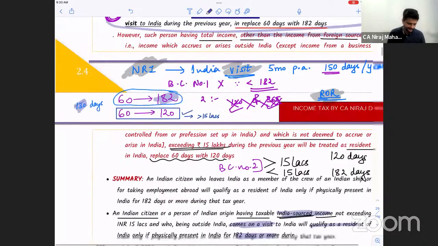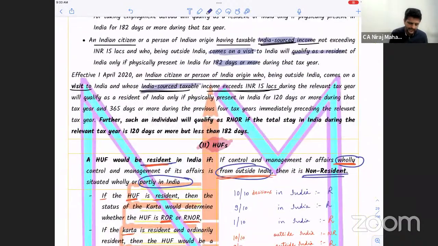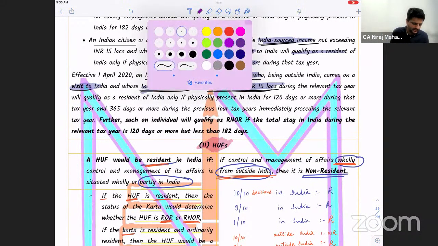We'll go ahead. So check. Indian source income exceeds 15 lakhs. Person of Indian origin, visit to India, this much we understand. Indian citizen or person of Indian origin coming to visit India. This is your first case, still common here. Now, what is the difference? His Indian taxable income is more than 15 lakhs during the current year. He will qualify as resident of India. He will become R, resident.